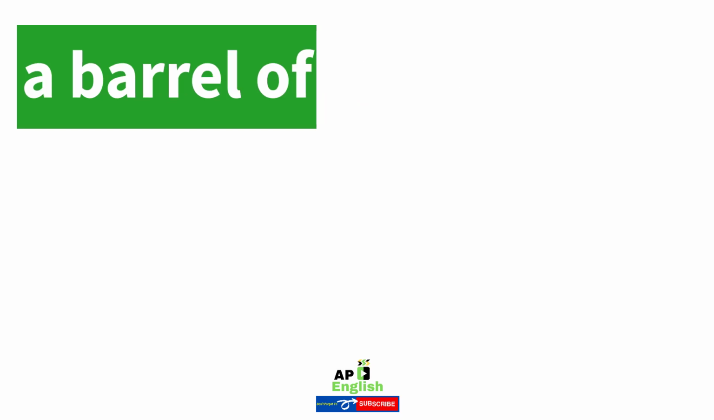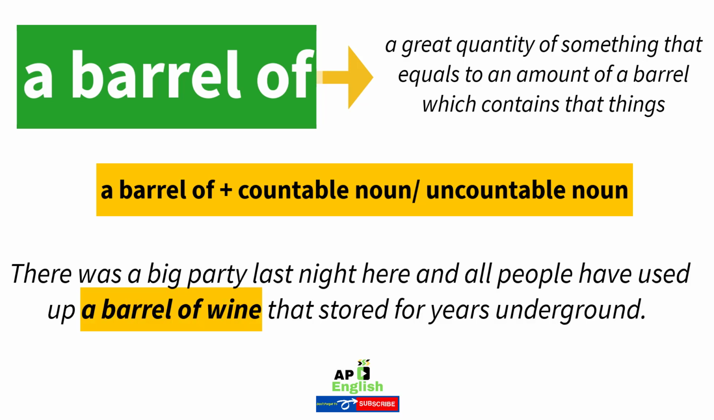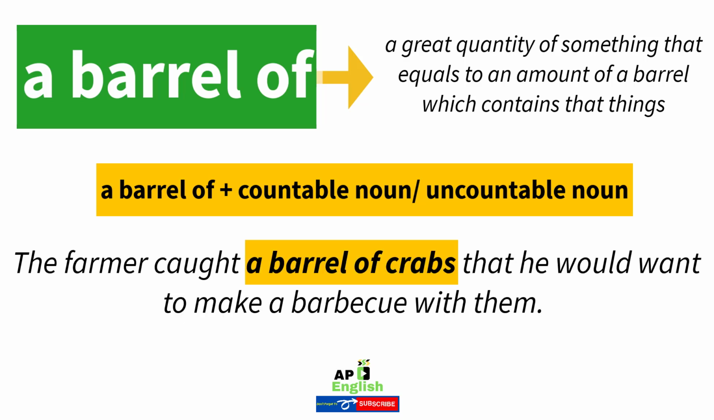Five. A barrel of. Use this to indicate a great quantity of something that equals the amount of a barrel which contains that thing. Example: there was a big party last night here and all the people have used up a barrel of wine that was stored for years underground. The farmer caught a barrel of crabs that he wanted to make a barbecue with.